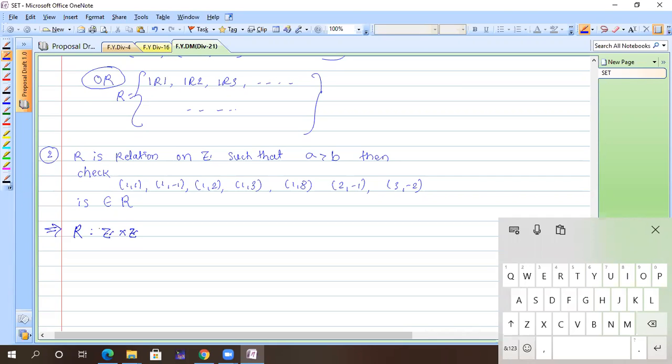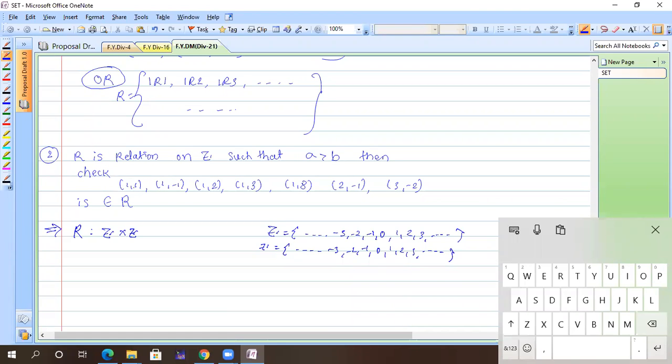Z has -3, -2, -1, 0, 1, 2, 3, and so on. If I take 1 and pair it with all of them, I get infinitely many elements. And these are all subsets.